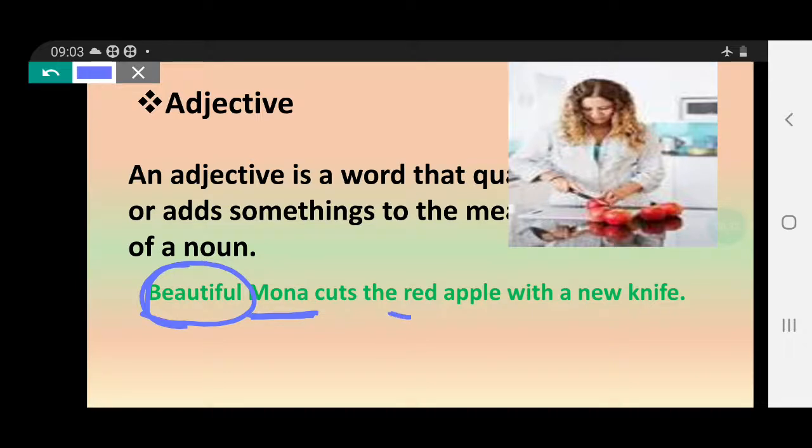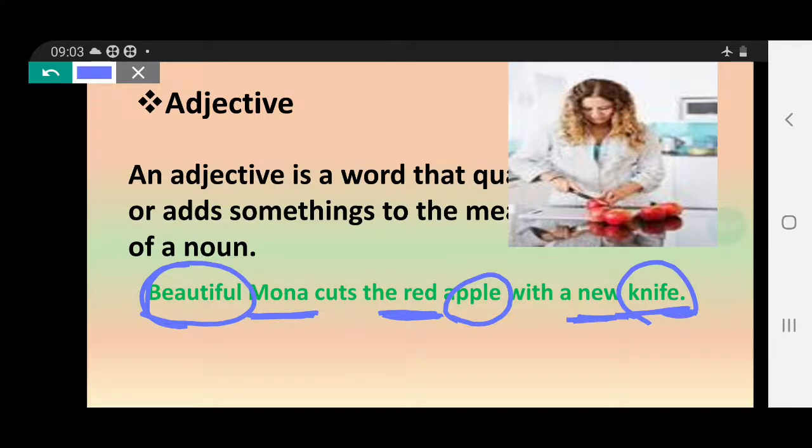Now I am telling red apple. So prominent. One proper piece of information I am giving you about the apple: not green, red apple she is cutting. With a new knife. That knife is not old, not blunt, not sharp. This is a new knife. It can be anything, but it is a new knife. So about the knife, I am giving you another piece of information.